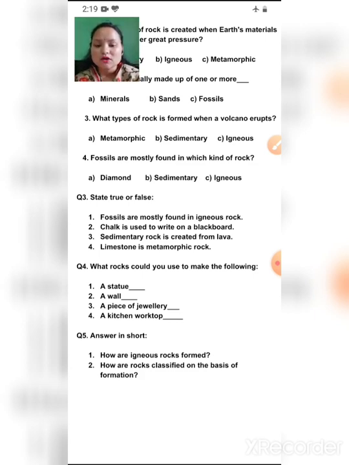Then question 5 is answer in short. How are igneous rocks formed? It is formed from molten magma, which is deep inside the earth. How are rocks classified on the basis of formation? It is classified into three types: sedimentary rock, metamorphic rock, and igneous rock.